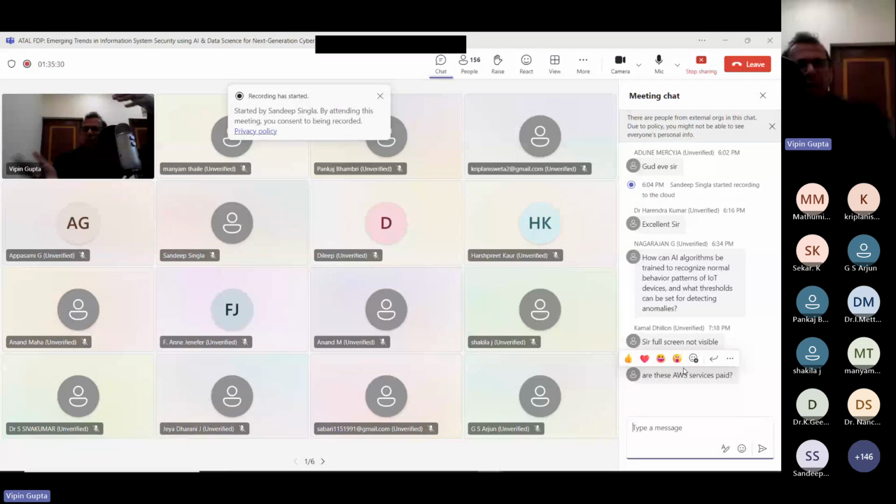Or like when I was using that IoT Defender, you can specify how many unsuccessful authentication attempts should be considered as somebody trying to hack.